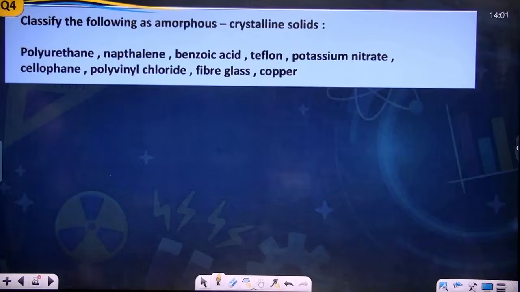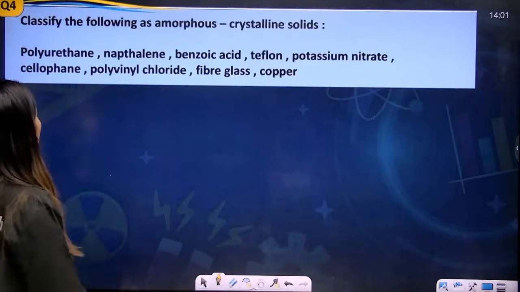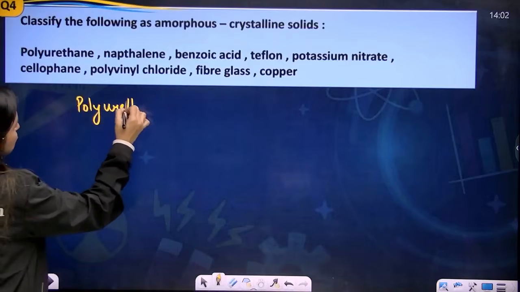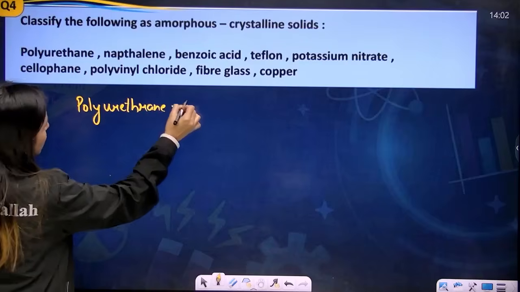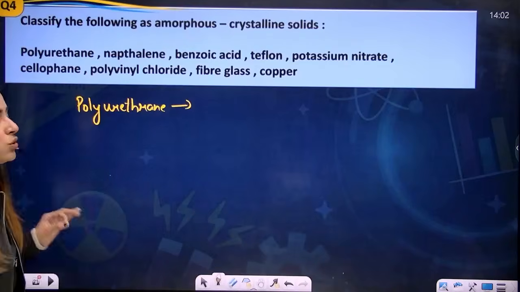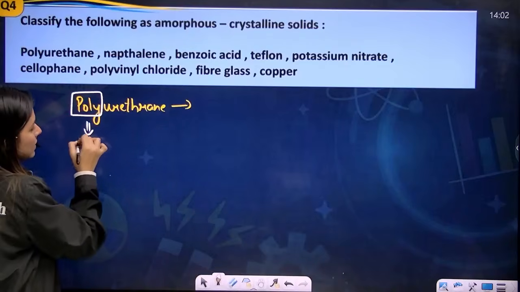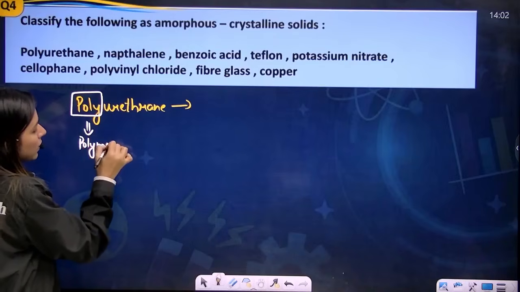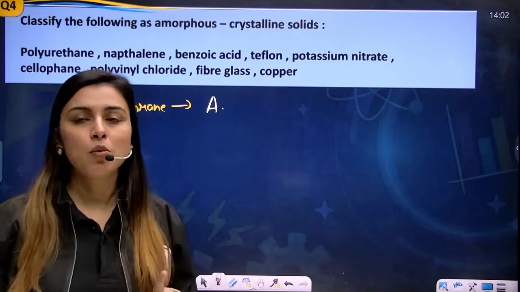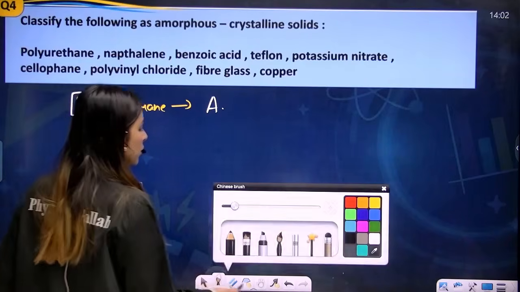Now, my dear students, the first part is polyurethane. For polyurethane, I just want to tell you, if in any solid's name you see this poly word, just understand that it is a polymer. And since it is a polymer, I can say that it is amorphous in nature. This is a trick to find out whether it is a polymer or not.